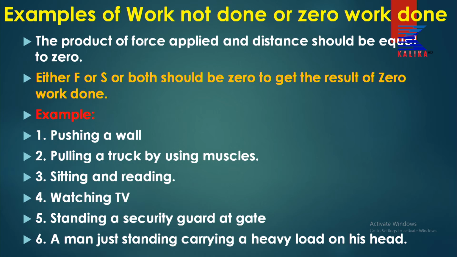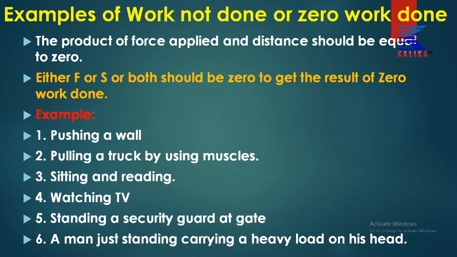Here, either F or S or both should be 0 to get the result of zero work done. So W equal to F into S. So to get W equal to 0, you must have F equal to 0 or S equal to 0, or both of them equal to 0.